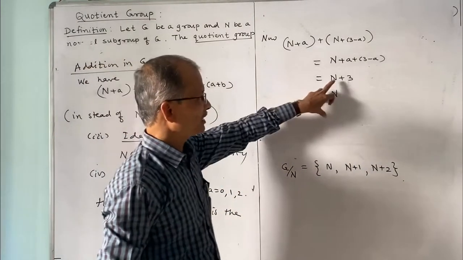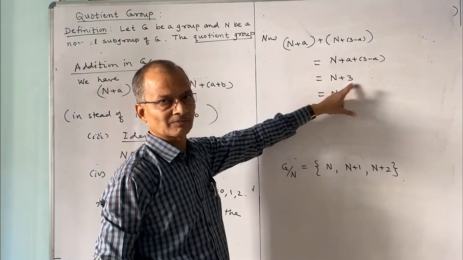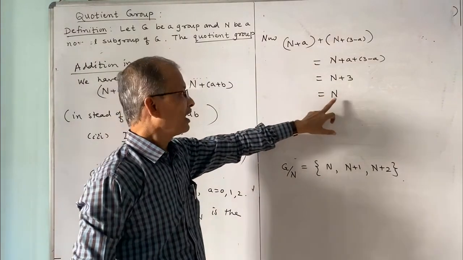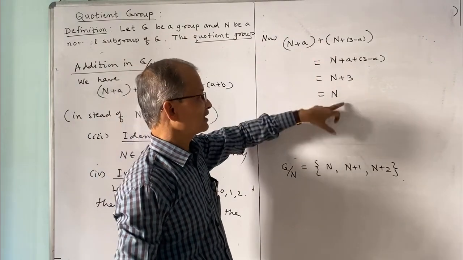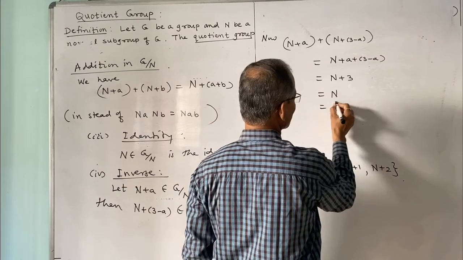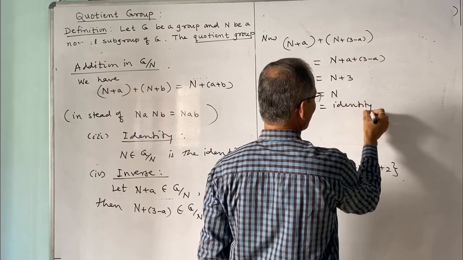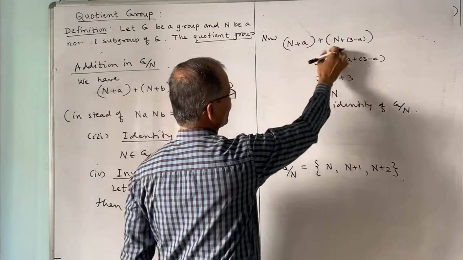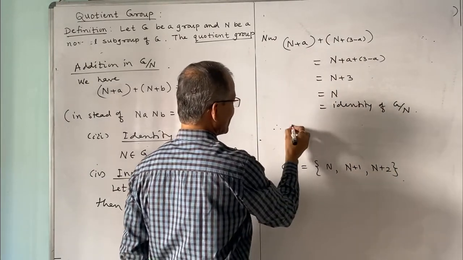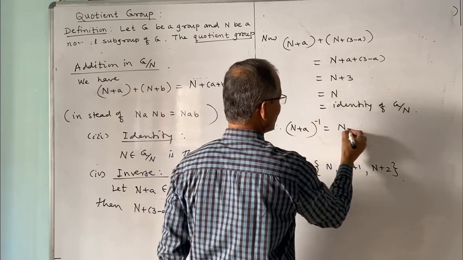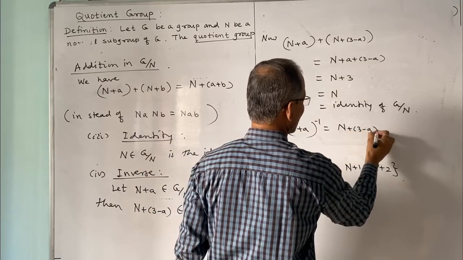N is a multiple of 3 and this is also a multiple of 3. Their addition is a multiple of 3 and therefore it is equal to N. And thus this shows that identity is equal to identity, the identity of G by N. And what this shows is these two are inverses of each other. Therefore N plus a, its inverse is equal to N plus 3 minus a.